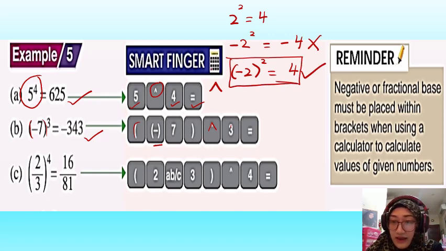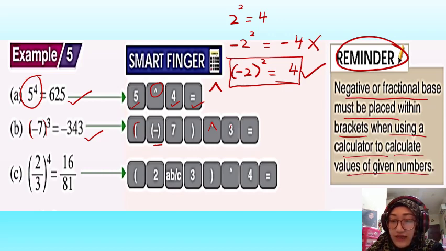Okay, let's look at the reminder. Negative or fractional base must be placed within brackets when using a calculator to calculate values of given numbers. Okay, so negative and fractional base.